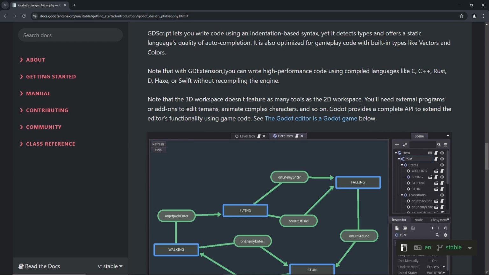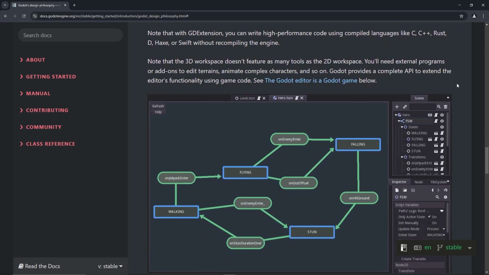Note that with GDExtension, I don't even know what that is, but I'm sure it's some sort of extension for Godot, right? We can write high-performance code using compiled languages like C, C++, Rust, D, Haxe, or Swift without recompiling the engine. Gotcha. We'll consider that once we are further along. We need to note that the 3D workspace doesn't feature as many tools as the 2D workspace. Don't care, we're on 2D right now. We need external programs or add-ons to edit terrains, animate complex characters, and so on. We'll figure that out later. Way later.